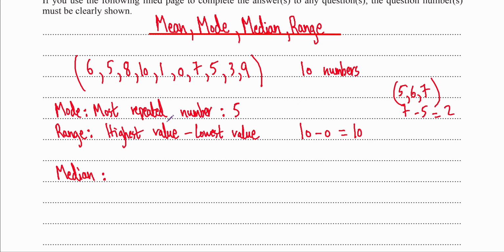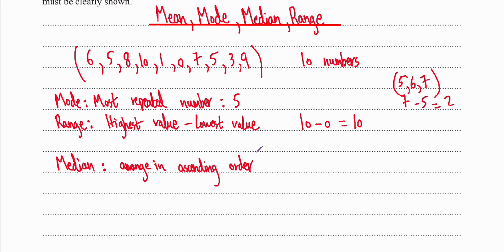Before we look at the median, what we need to do is arrange this in ascending order. If you don't know what that means, it's fine. Ascending just means from the lowest to the highest value. So now I have to write this data set again, but we're going to start with the lowest value.